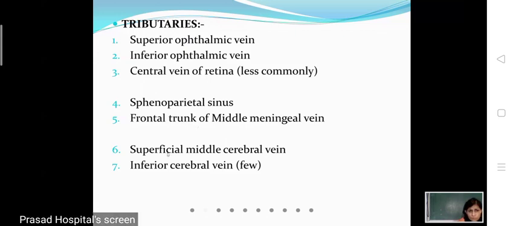Third is from the brain. Superficial middle cerebral vein, that is one whole name, okay? Superficial middle cerebral vein and a few inferior cerebral veins drain the blood from the brain into the cavernous sinus. So there are 7 tributaries of the cavernous sinus: superior ophthalmic vein, inferior ophthalmic vein, central vein of retina.